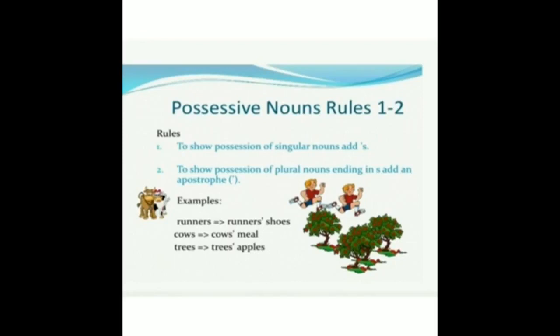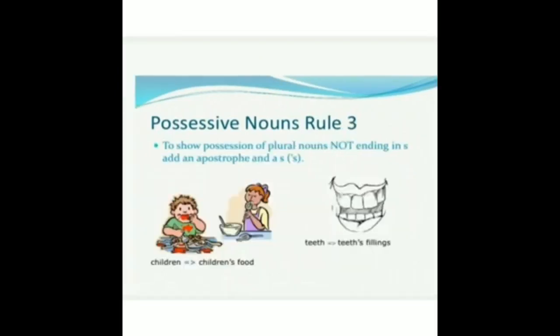Next, rule number 3: To show possession of plural nouns not ending in s, add an apostrophe and s. When the plural nouns do not end in s, we add apostrophe s to show the possession. See the example: children. Children is a plural noun, so after children, add apostrophe s: children's food. Next, teeth's fillings. Teeth is a plural noun not ending in s, so we add apostrophe s to show the possession.